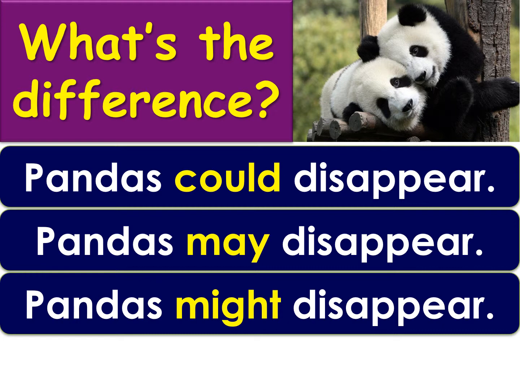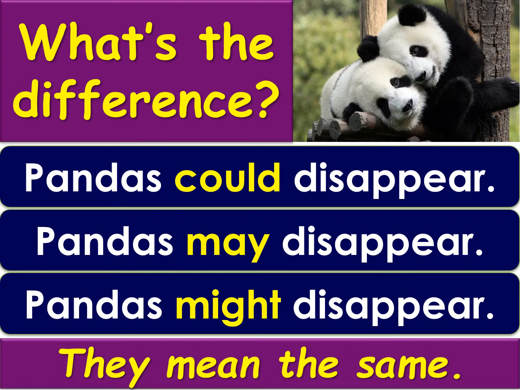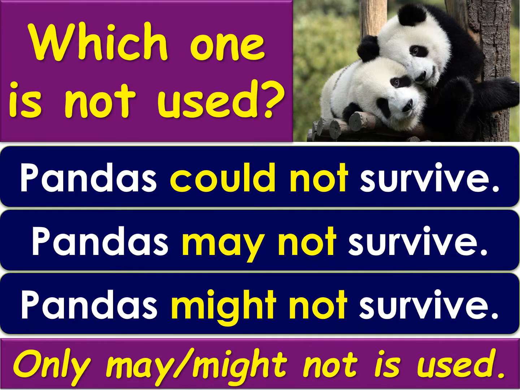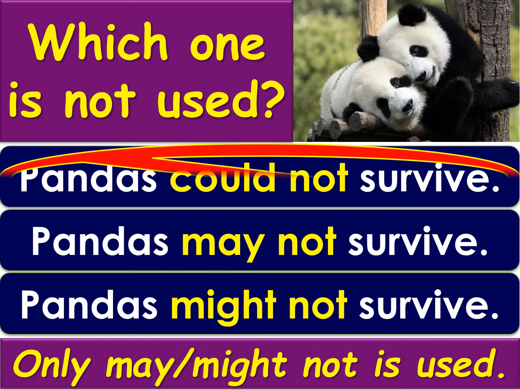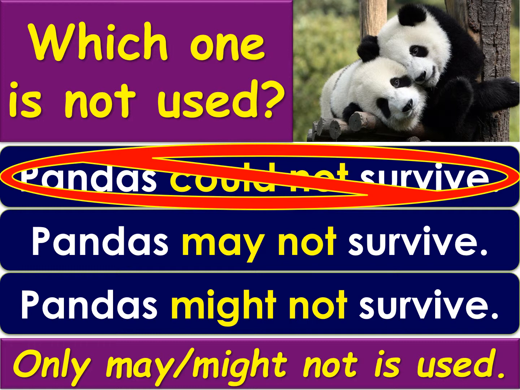So what's the difference? Pandas could disappear, pandas may disappear, pandas might disappear. What's the difference? Well, they kind of mean the same thing. There's a possibility that pandas will disappear. Now, which one of these do we not use? Pandas could not survive, pandas may not survive, or pandas might not survive. So one of these is not used in a negative possibility. That would be pandas could not survive. So if we're using a negative, just use may not or might not.